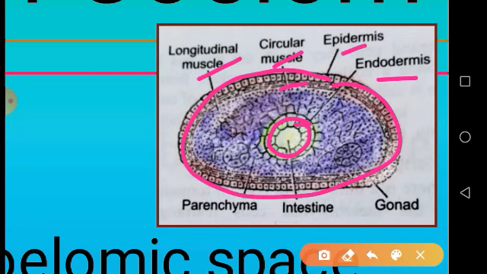And the lumen or gut or alimentary canal is surrounded by endodermis only. Between these, the parenchyma tissue is completely filled. This whole tissue is parenchyma tissue, which is developed from the mesoderm, and this is the intestine. So the gonads and other internal organs are fixed in the parenchyma tissue.